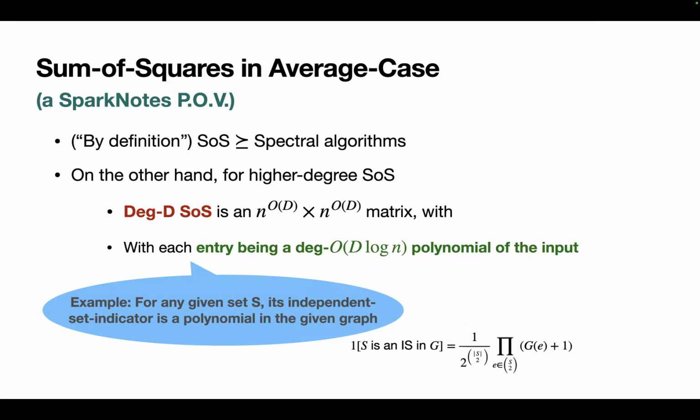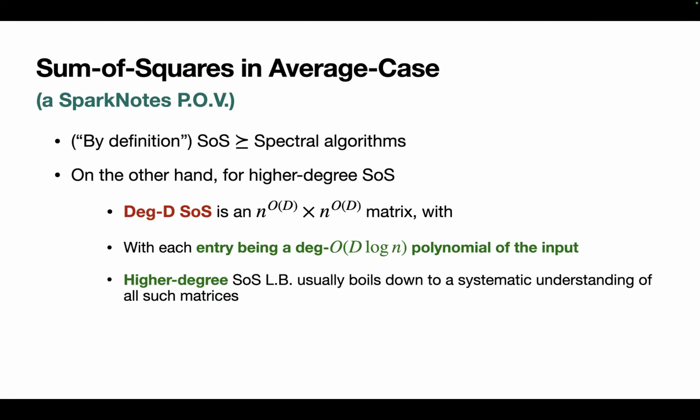And here's the polynomial. So notice that this indicator is 1 only if S is an independent set in the graph, and 0 otherwise. That said, higher degree sum of squares lower bounds also usually just boil down to a systematic understanding of all such matrices. And we are going to elaborate on this in a bit. And this is our main technical work.